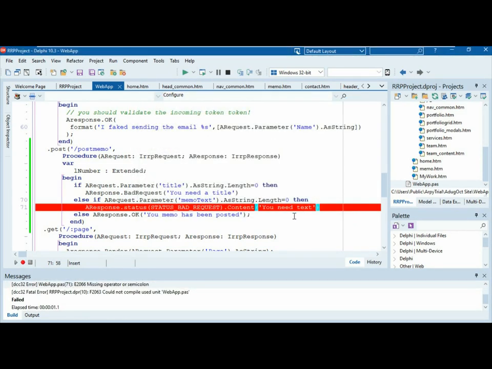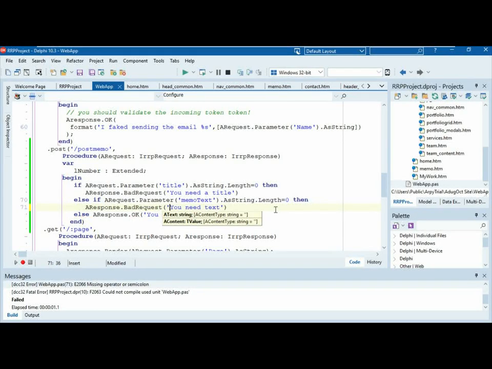Now, what did I make a mistake of? You need text. Did somebody say that I did this wrong? Else if blah blah blah blah blah 0, then a response status. Okay, I can't quite remember how you do this. I'm just going to make it the bad request one again. There's so much stuff in here now I've even forgotten, and I'm the world expert on this, you know.